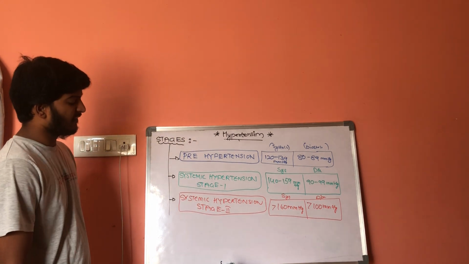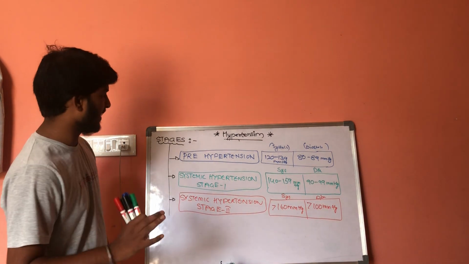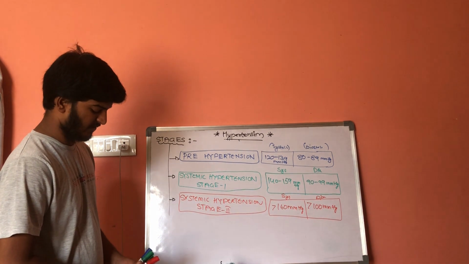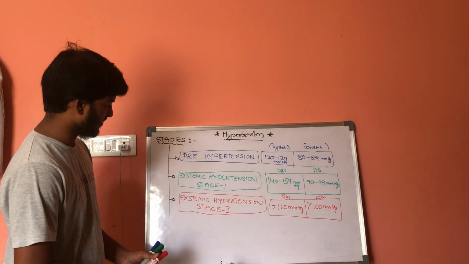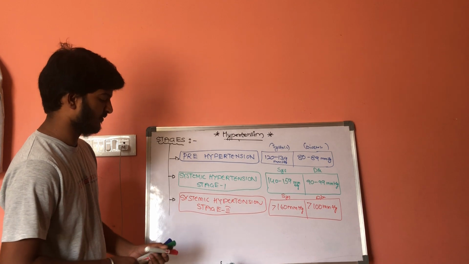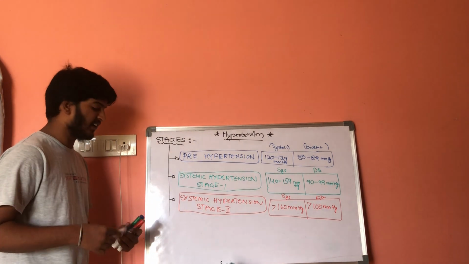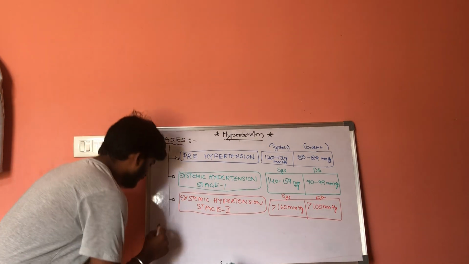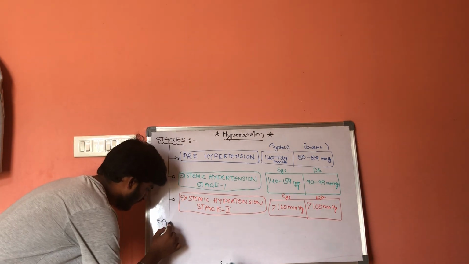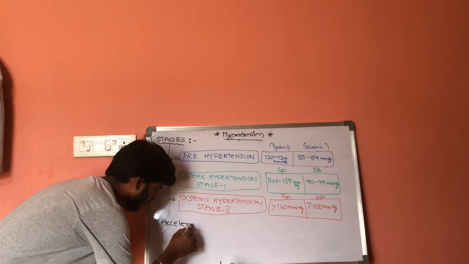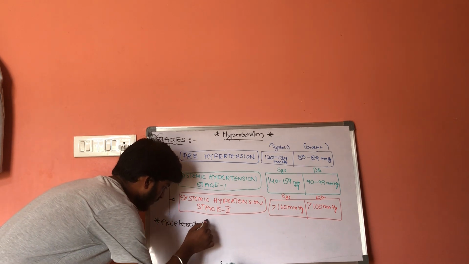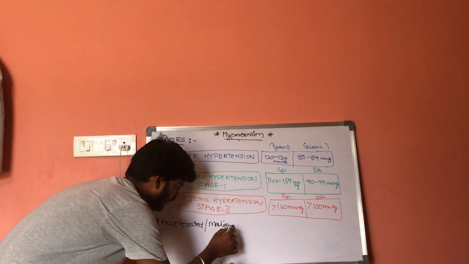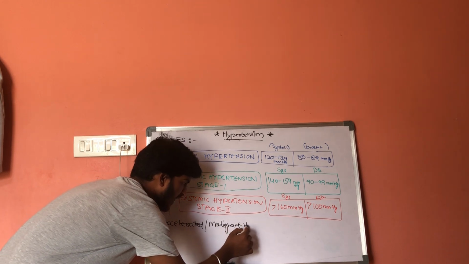Now there is one important type of hypertension, that is accelerated hypertension or malignant hypertension.